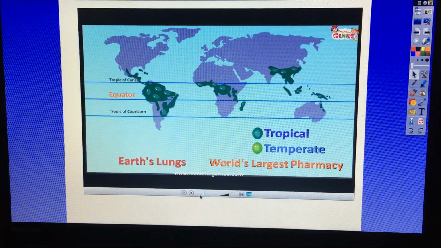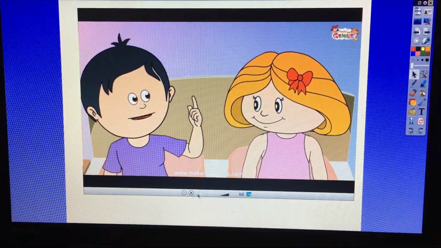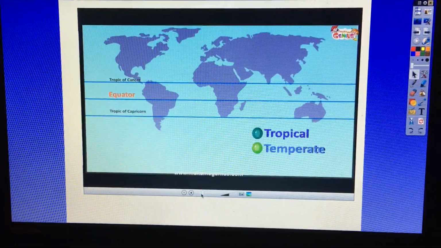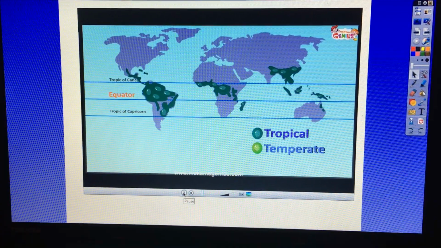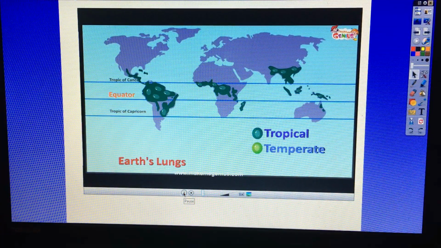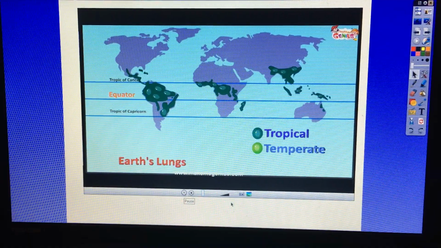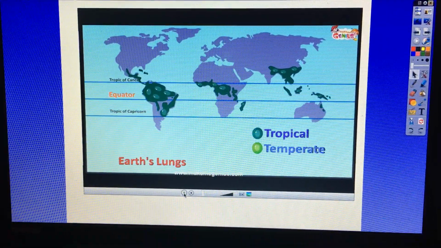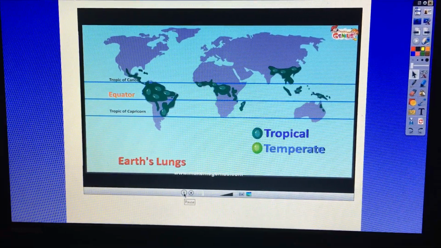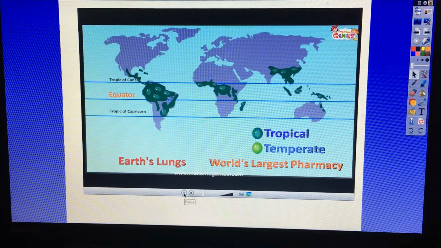Rainforest, the largest rainforest found in South America, Africa and Asia. These are also known as Earth's lungs as they are responsible for about 1/3 of oxygen turnover. I also heard that tropical rainforests are also known as the world's largest pharmacy.